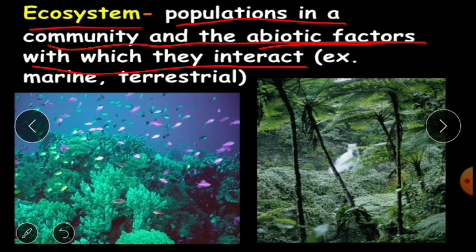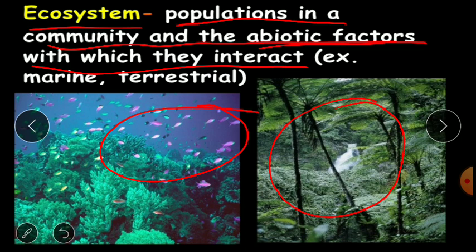So ecosystem examples can be marine ecosystem, terrestrial ecosystem. Marine is nothing but in the sea water, the underwater ecosystem of the sea is known as a marine ecosystem. Terrestrial ecosystem is on the land. Terrestrial means on the land. So there are different types of ecosystem present that I will be sharing with you in the next video as a part of the syllabus.